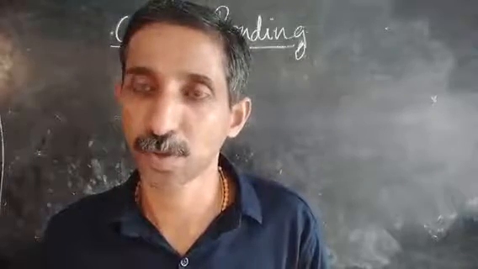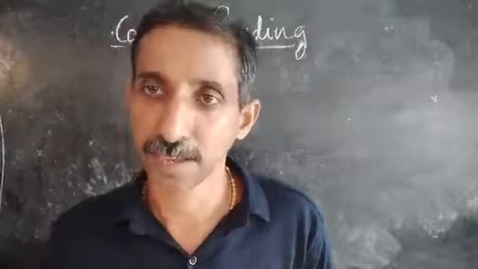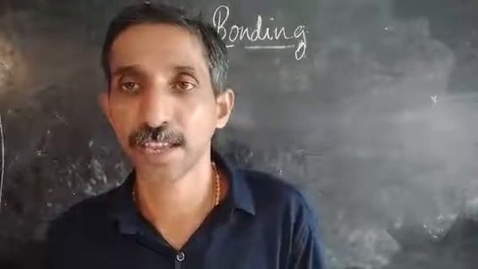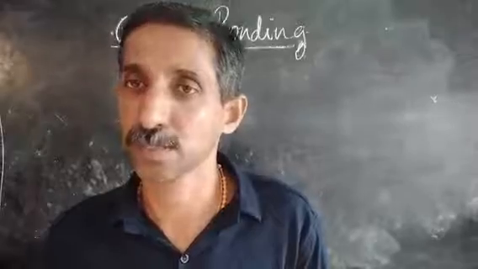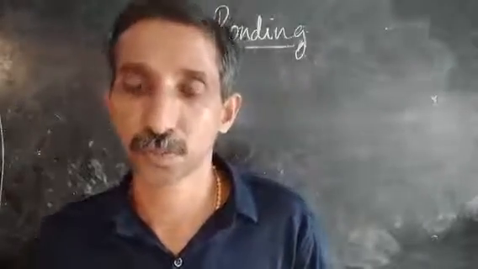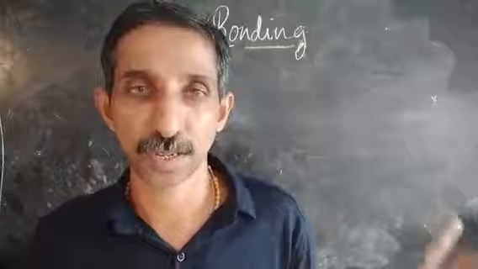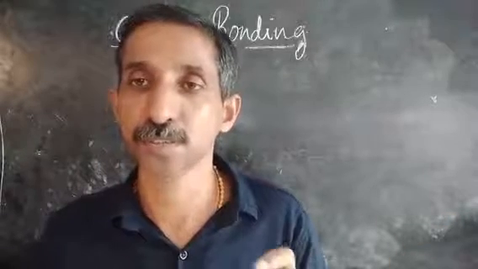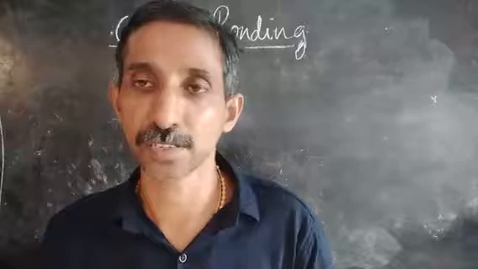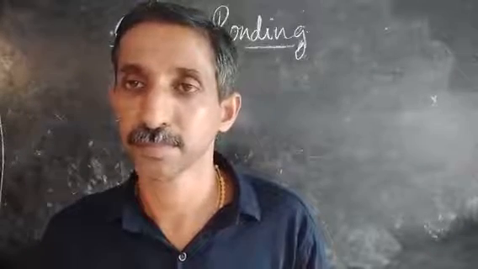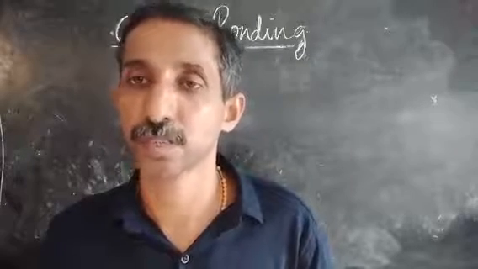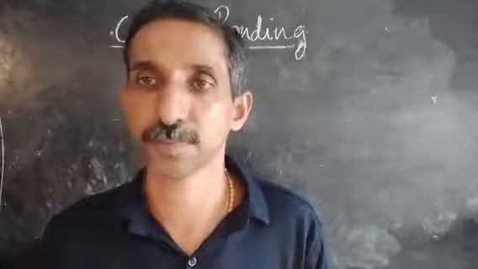Covalent bonding takes place between the atoms of elements, and in compounds like water, carbon dioxide, methane, etc. In today's class we are going to see only covalent bonding in the elemental form. We will take the example of hydrogen, oxygen, etc., and you will find how covalent bonds develop.